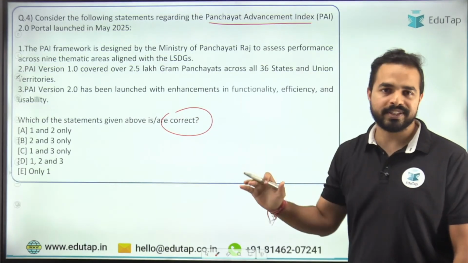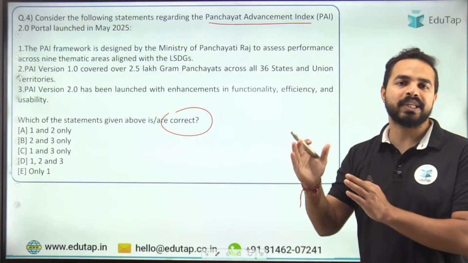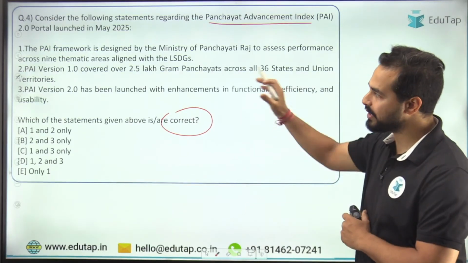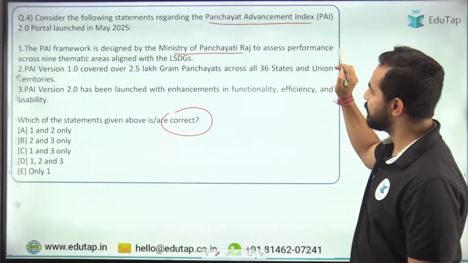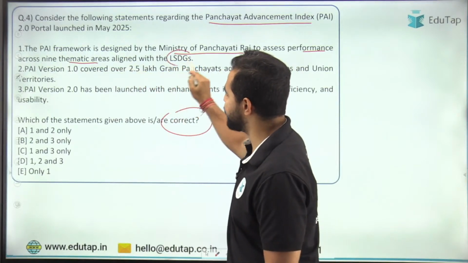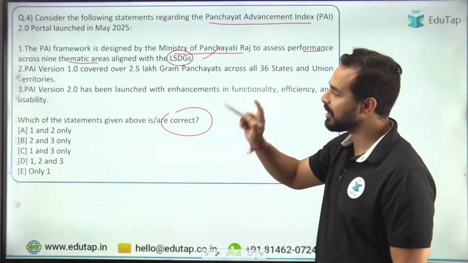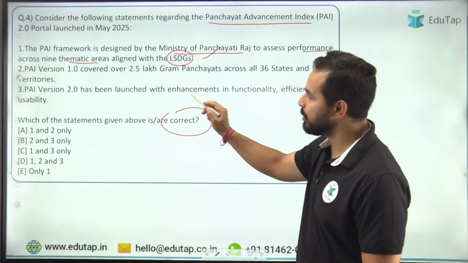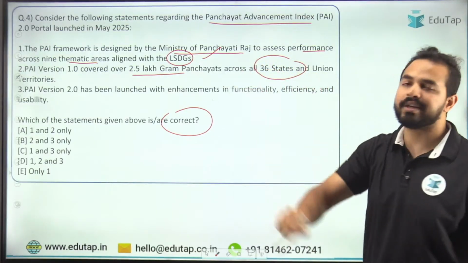तो हमने सब कुछ discuss किया है आज के session में. Try to answer this question. Just try to look into the keywords which are mentioned here. So for example, first statement: it is designed by the Ministry of Panchayati Raj, assesses performance across 9 thematic areas aligned with LSDGs. First statement is right or wrong? It is correct here. Second statement: PAI version 1.0, 2.5 lakh gram panchayats, 36 states and union territories.